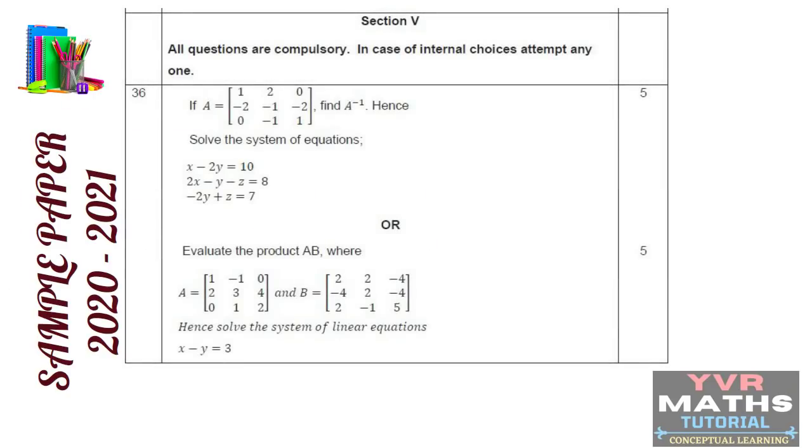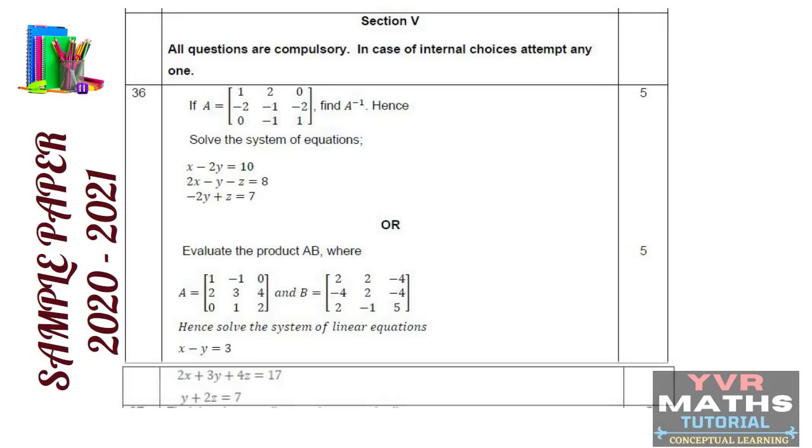See here students, this slide belongs to section 5. If you see the instructions, all questions are compulsory. In case of internal choices, attempt any one question. So as per given instructions, section 5 will have 3 questions. Each and every question we have internal choice. This is a big benefit to the student in section 5. So each question carries 5 marks.